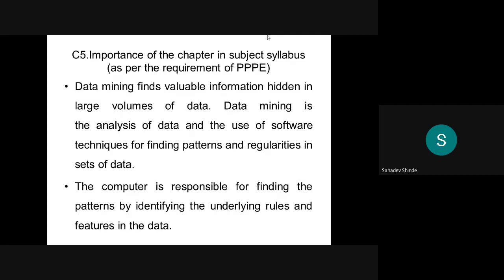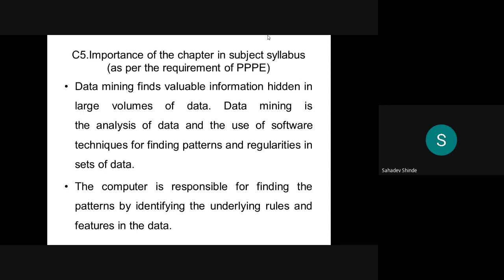Yesterday I gave one example of a data mining tool, which is Weka, W-E-K-A. One more is Rapid Miner. Python is there, Kaggle is there. Many more tools are there. You can download them and see how the data mining tools work. At the time of the tutorial session I will show you that.